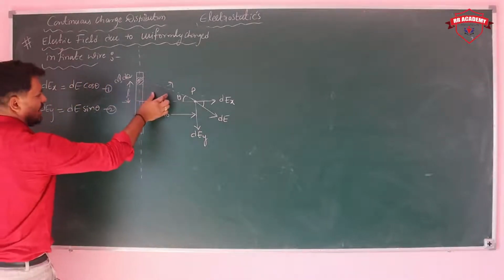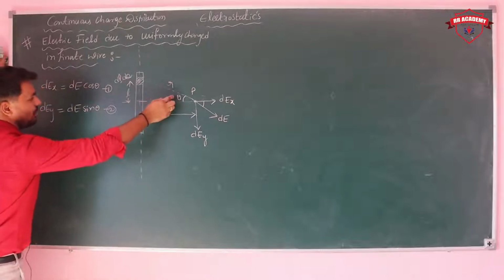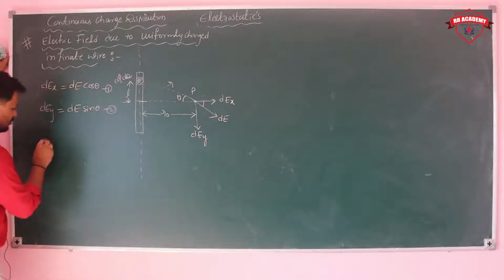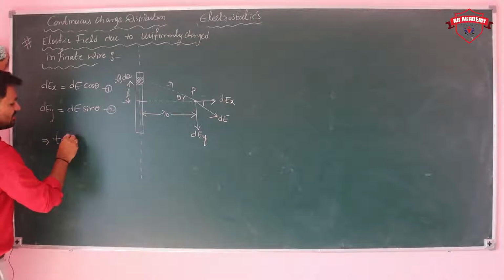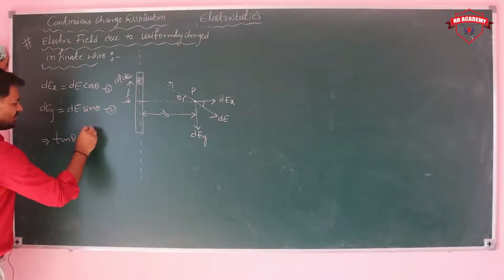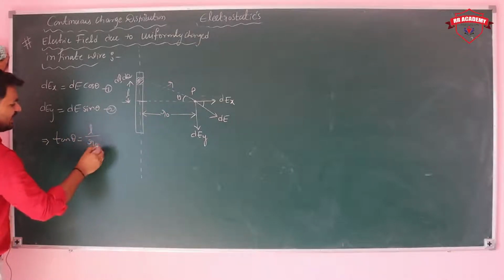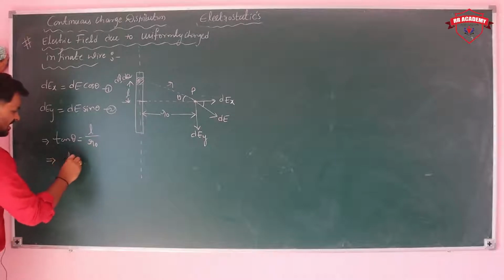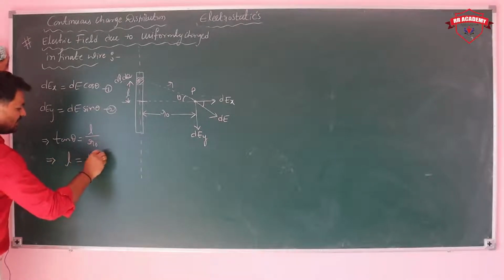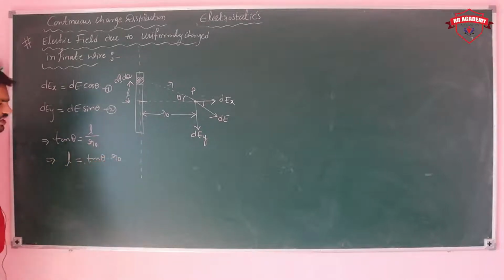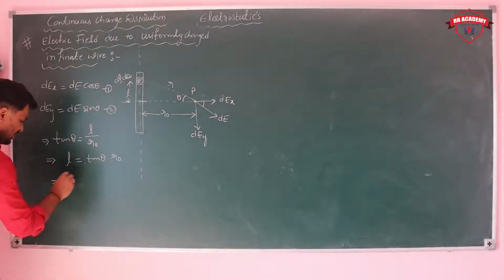Now coming to this triangle. Here I am taking the tan function. Tan theta is equal to opposite upon adjacent, L by R0. Then L is equal to tan theta into R0. I am simply differentiating on both sides.